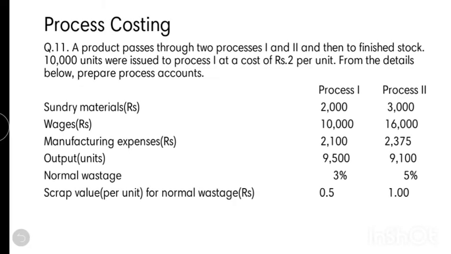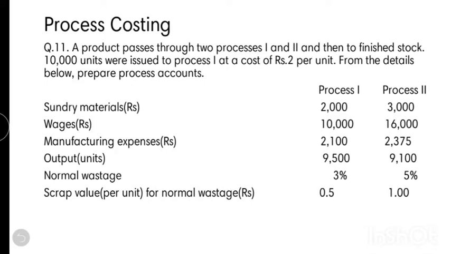So today we are going to solve some problems from process costing, joint costing and byproduct costing. So moving on to the first, that is process costing. Let's have a look at the problem. A product is passed through process 1 and 2 and then to finished job.